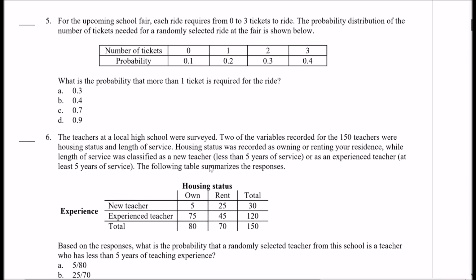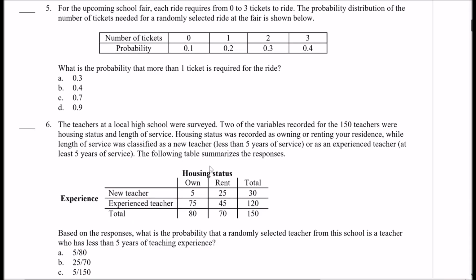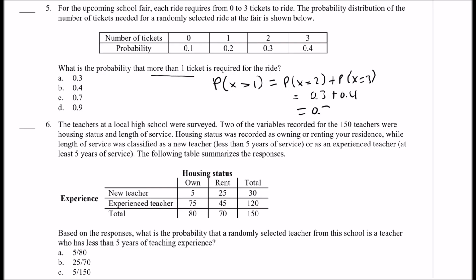All right, number 5. For the upcoming school fair, each ride requires from 0 to 3 tickets to ride. Okay, so same thing. What's the probability that more than one ticket is required to ride? So this is the probability that X is greater than 1. Okay, so that means 2 or 3. So that means the probability that X is equal to 2 plus the probability that X is equal to 3. So it's going to be 0.3 plus 0.4, which is equal to 0.7. So the answer is C.